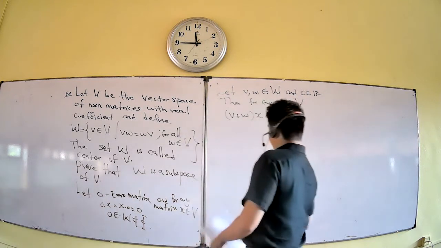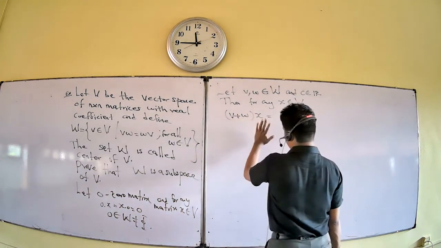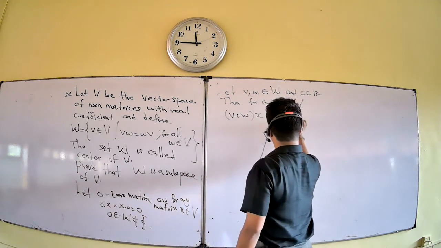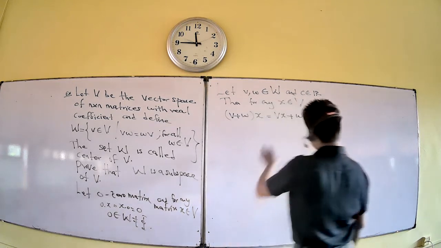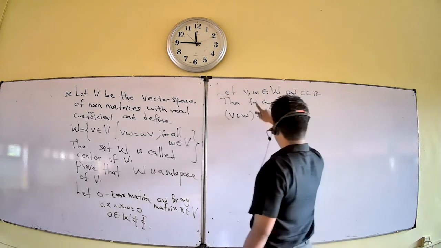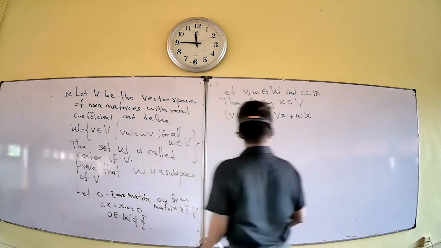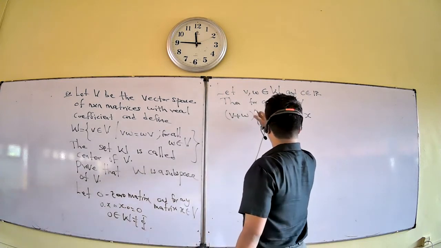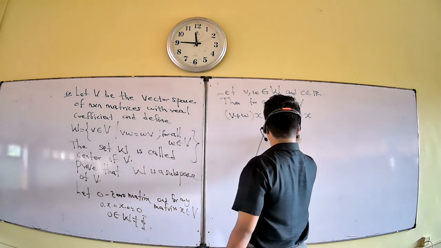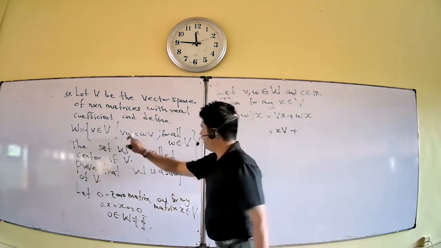Here we can use the distributive law for matrices, because V is a matrix, W is a matrix, and X is a matrix. Then we get VX plus WX. Now B belongs to W, which satisfies this condition, so B belongs to W and X belongs to V means BX equals XV.